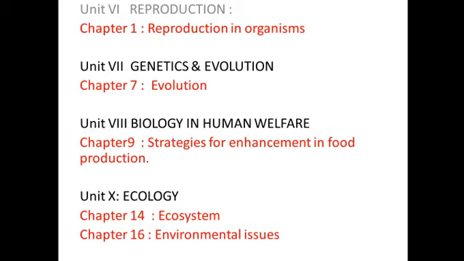So unit 6, take unit 6. In unit 6, reproduction is the unit name. In that reproduction unit we are having chapter 1, reproduction in organisms. Okay, reproduction in organisms deleted. And unit 7, genetics and evolution, chapter 7, evolution, deleted portion. Unit 8, biology in human welfare. In that unit 8, chapter 9, strategies for enhancement in food production, deleted completely.